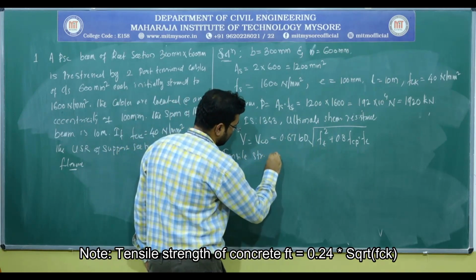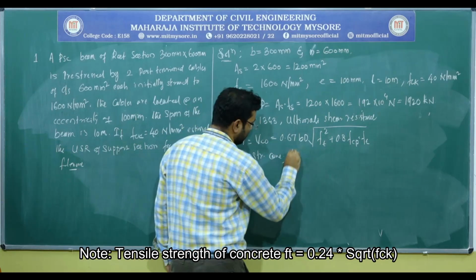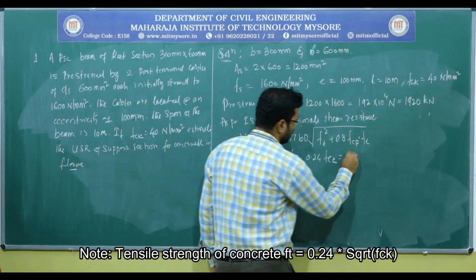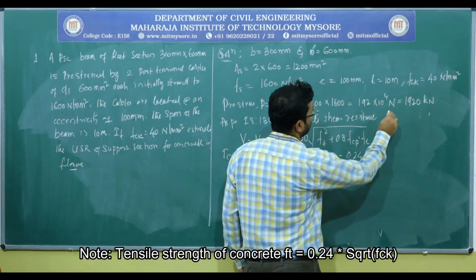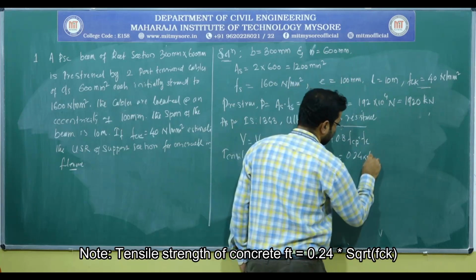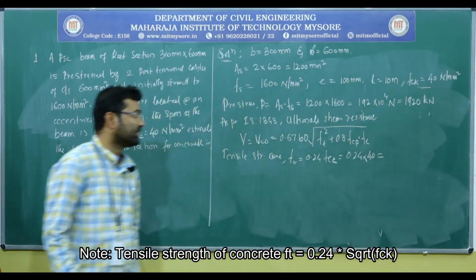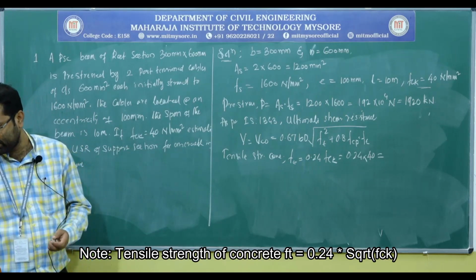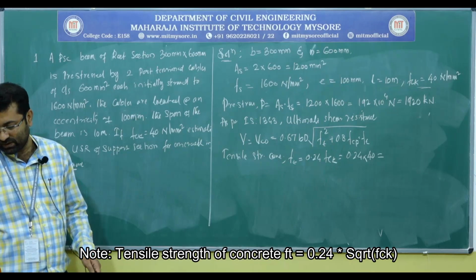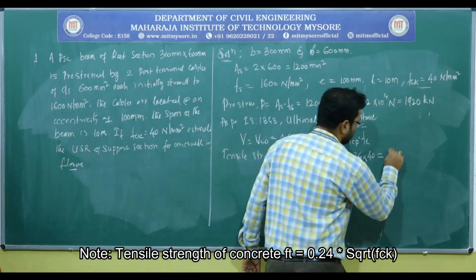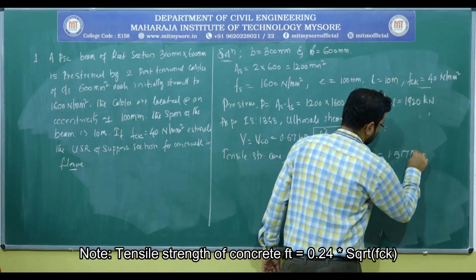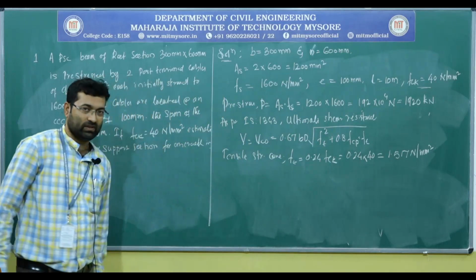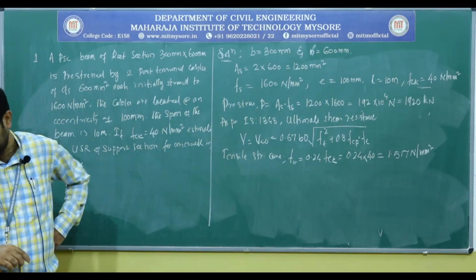Tensile strength of concrete ft is equal to 0.24 root fck, where characteristic strength of the concrete is 40. This gives me 1.517 newtons per millimeter square. 1.517 newtons per millimeter square is the ft value, the tensile strength of the concrete.